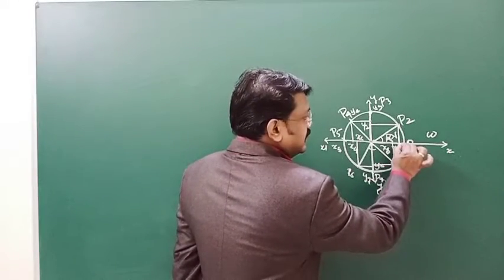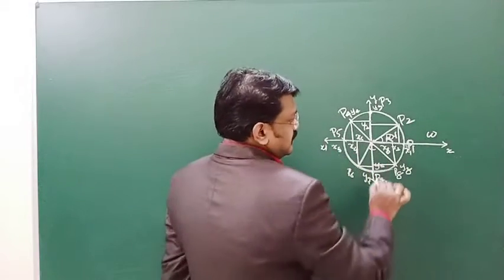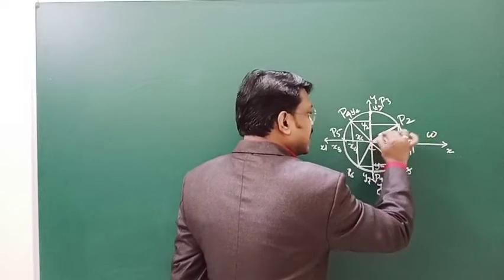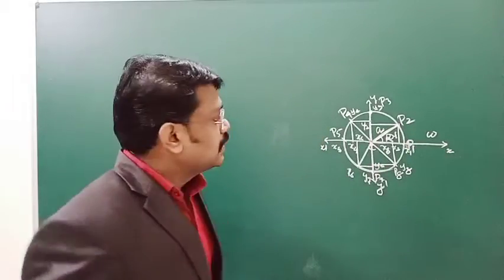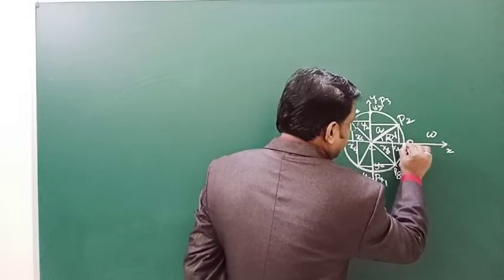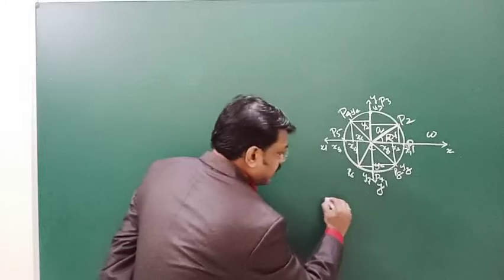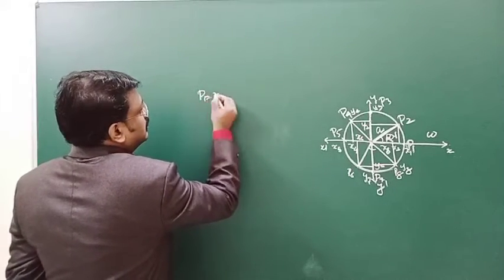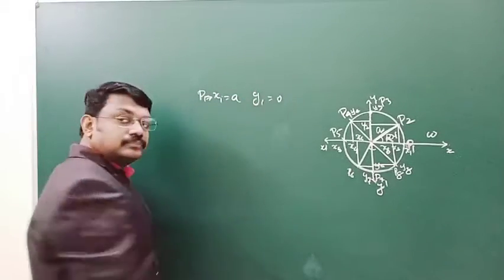First of all, you see the x coordinate only. Suppose this radius is taken as small a. So when you are along the x axis, that is at the point P1, you can say that x1 is equal to a, and y1 is equal to 0.